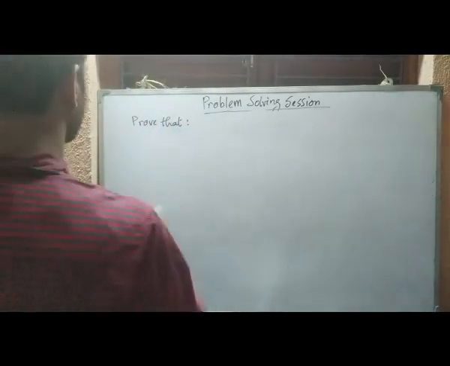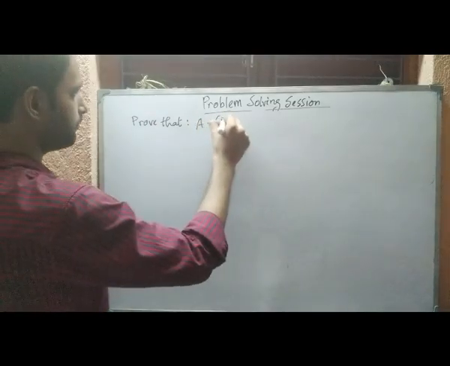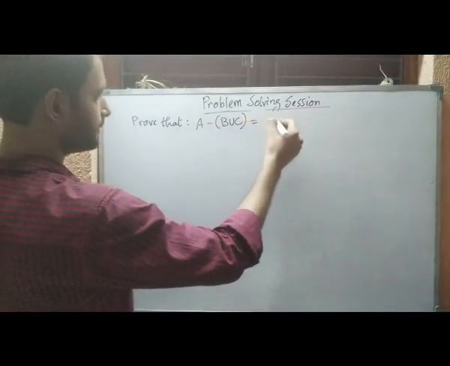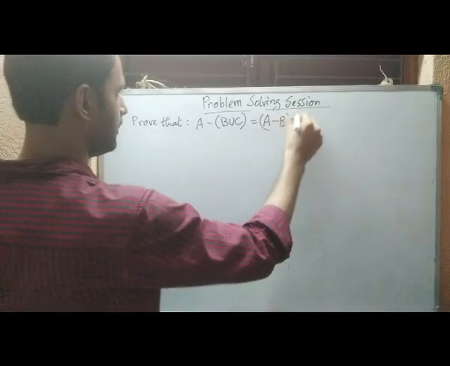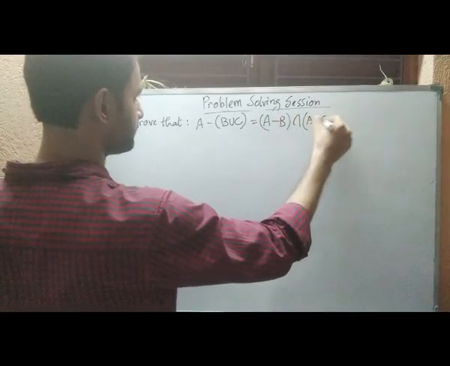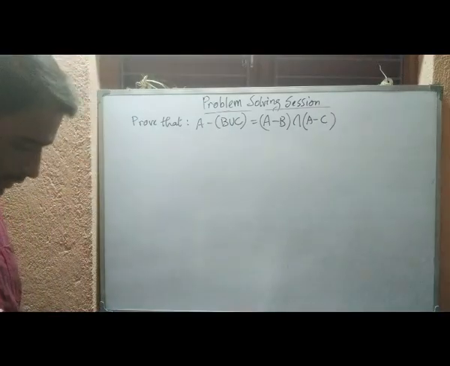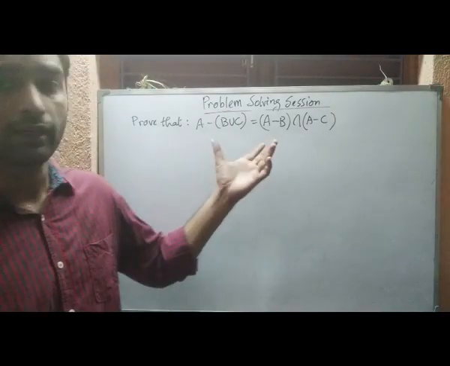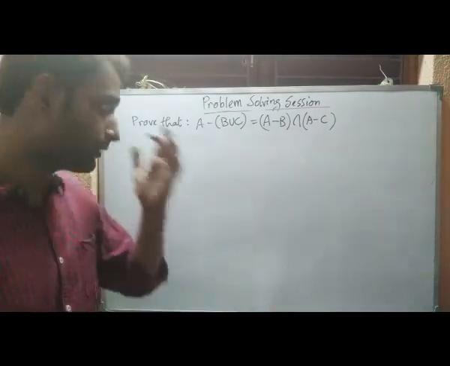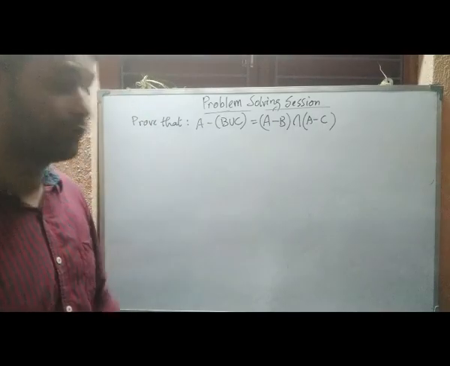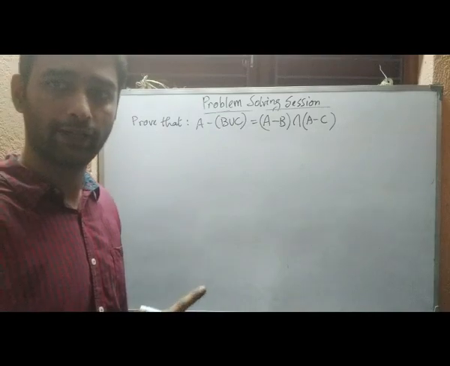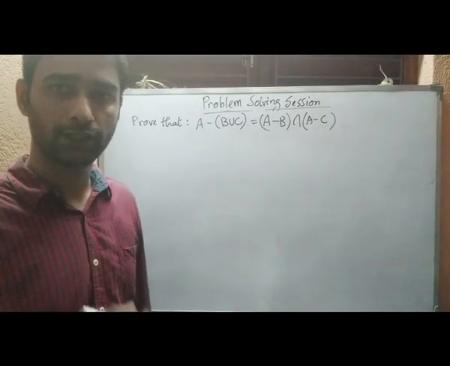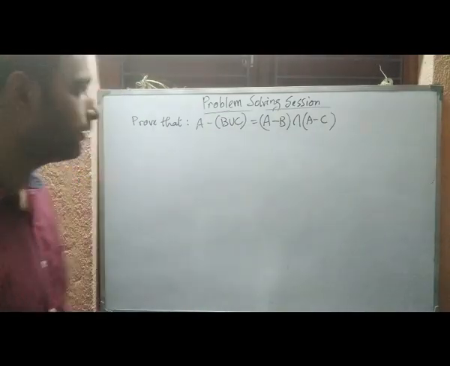This one says that A difference (B union C) is the same as (A difference B) intersection (A difference C). One of your homeworks will be, whatever we prove using the subset condition for equality, to prove it also using the Venn diagram. And what we prove using the Venn diagram, we will do using the subset idea.